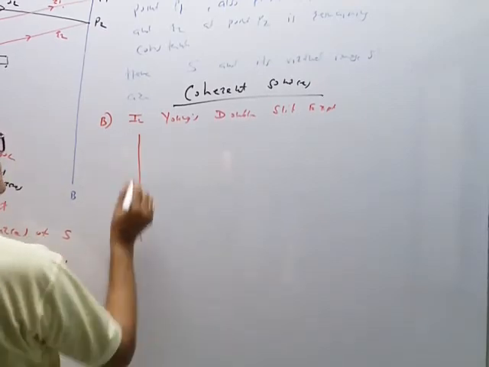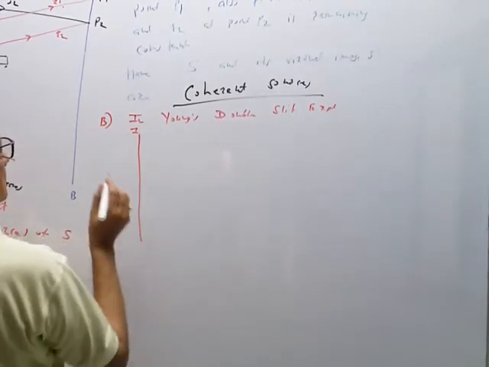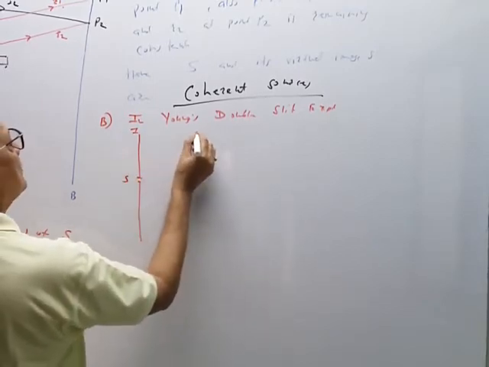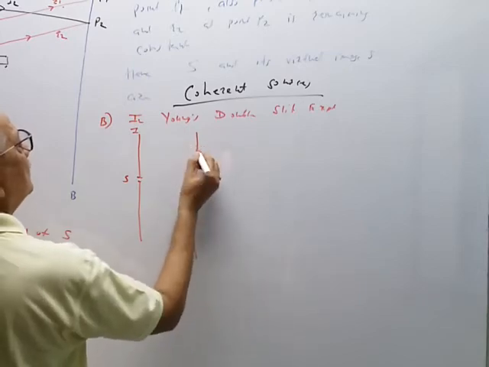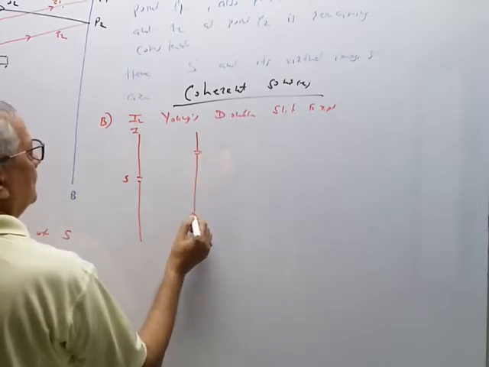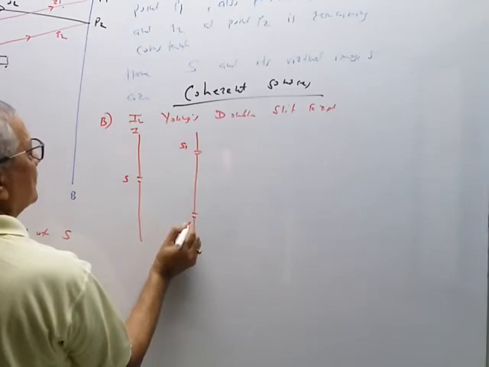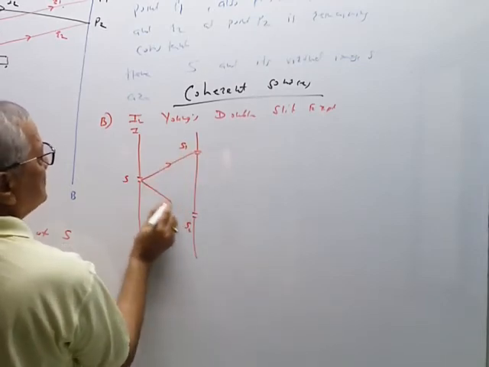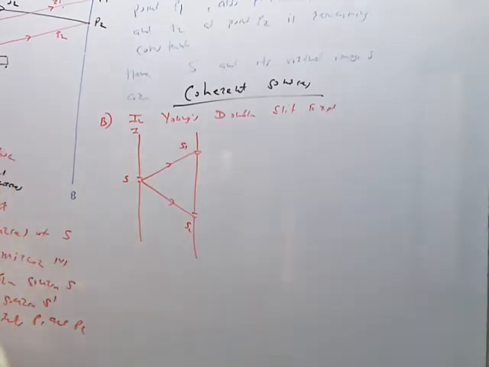The arrangement is like this. Screen number 1 has the original slit S. Screen number 2 has two narrow rectangular slits S1 and S2. The distances SS1 and SS2 are the same.